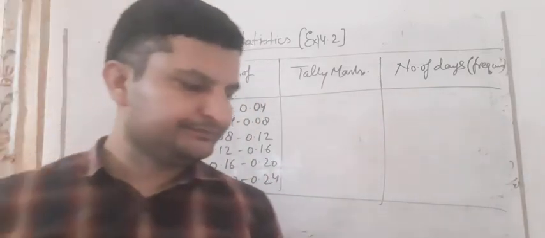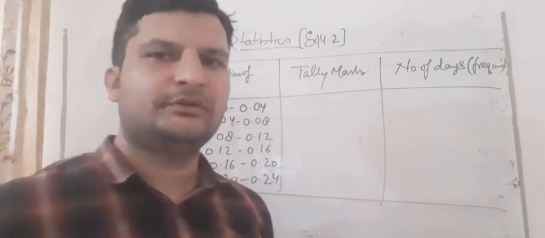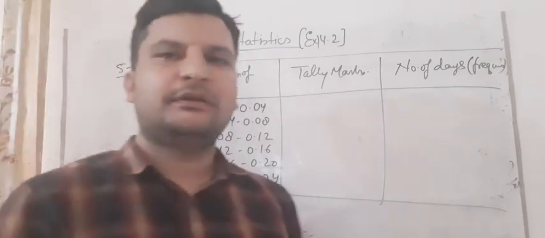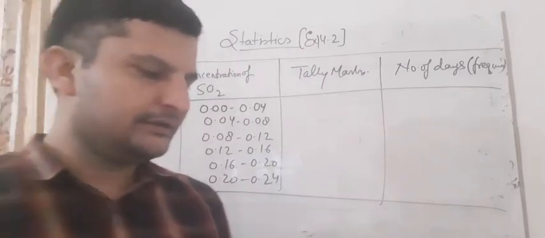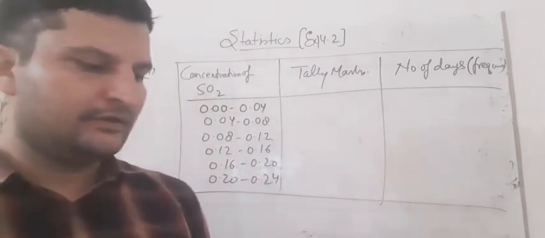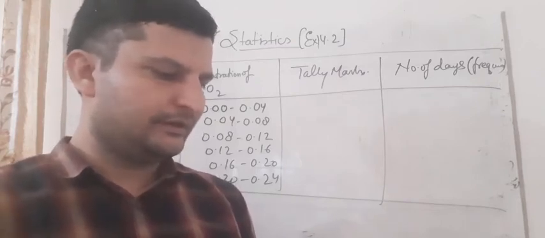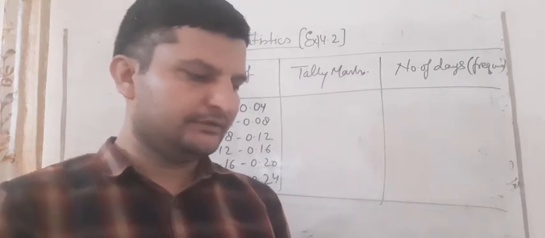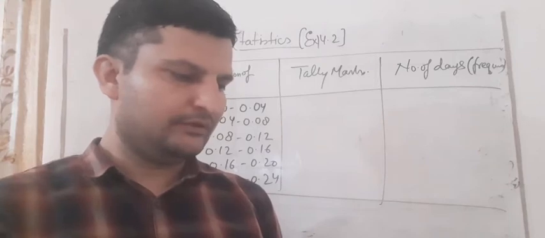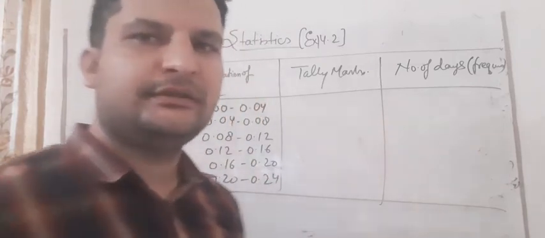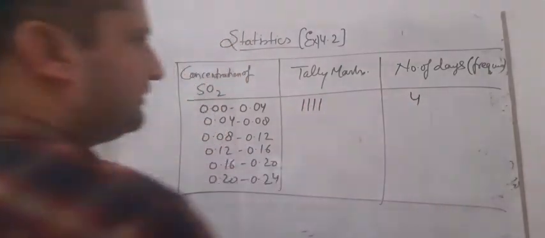Now we will check it. Again, 0.00 to 0.04 means it will not include 0.04. So again we will count with the help of the book; you can check it in your book also. How many are there? 0.03 is there, first one. 0.02 is also there, second, and 0.01 is also there. And one more 0.01 is there. So how many numbers are there, students? 4. We can mark it like this: 1 2 3 4. So the number of days is 4.